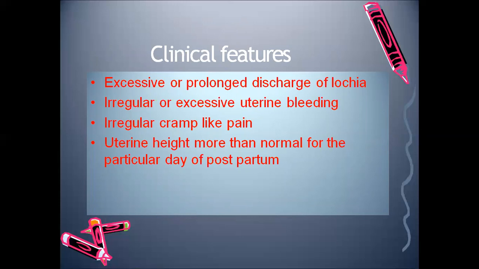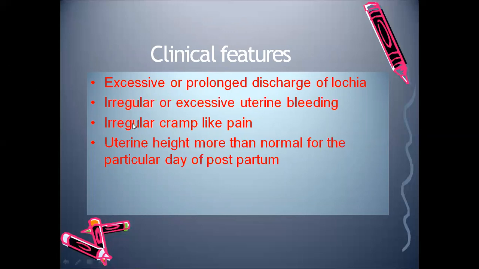Now the clinical features. We know there is no involution or the involution is impaired. So the fundal height, the uterine height, will be more than the normal for the particular day of postpartum, and the lochia will be excessive or prolonged. What is lochia? It is a per vaginal discharge after the delivery. During the puerperium, the secretion coming from the vagina is known as lochia. We know that there are three types of lochia.